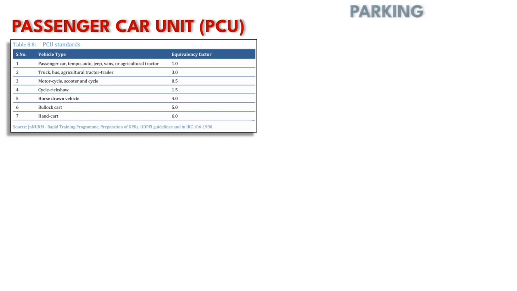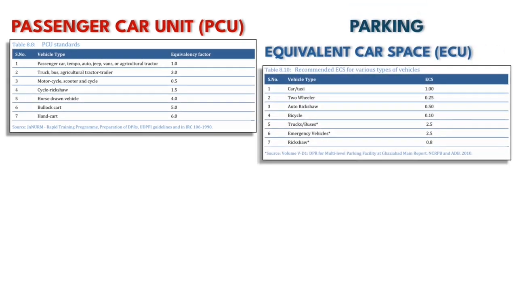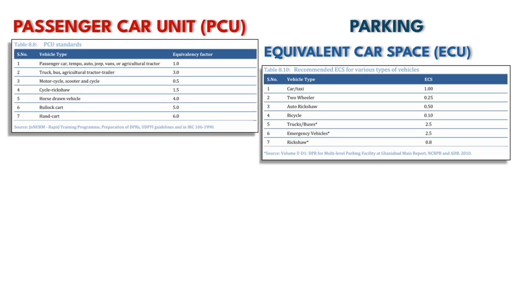In URDPFI, there are norms related to parking. Parking space is generally measured in ECS or equivalent car space. One ECS is equal to 2.5 by 5 meter of area, which is equal to the area required to park a standard size car. Similar to PCU value, ECS values also vary from vehicle to vehicle, and you should know ECS values of at least bicycle, bus and cars because these are very common and generally asked in various exams.